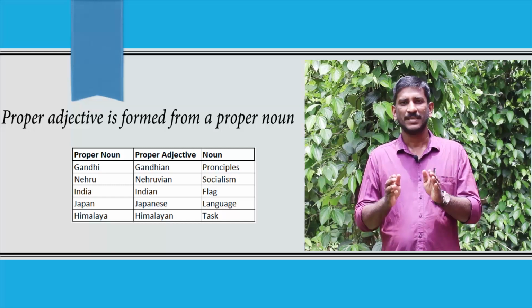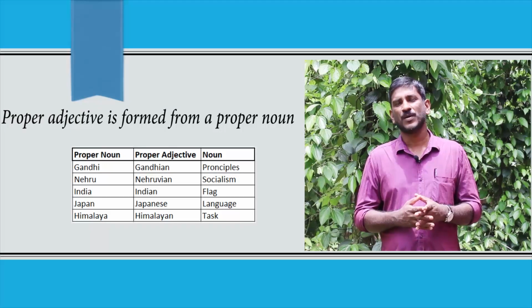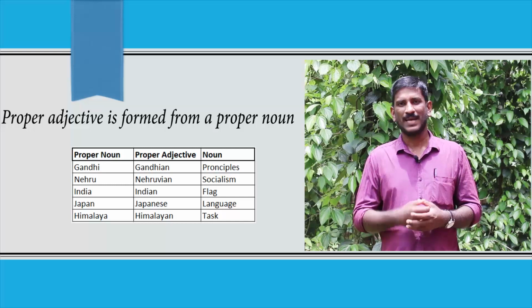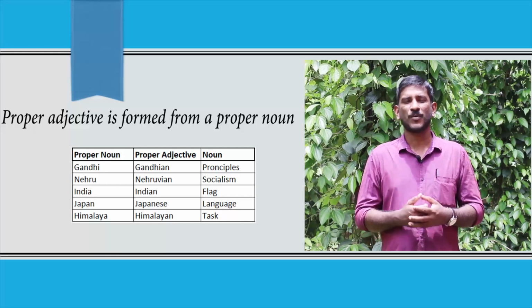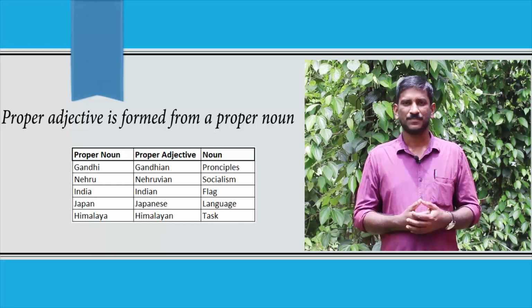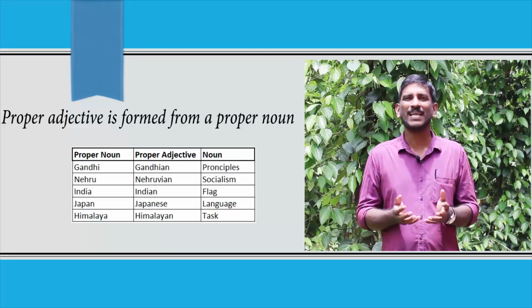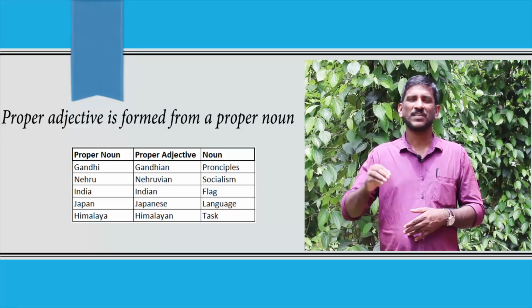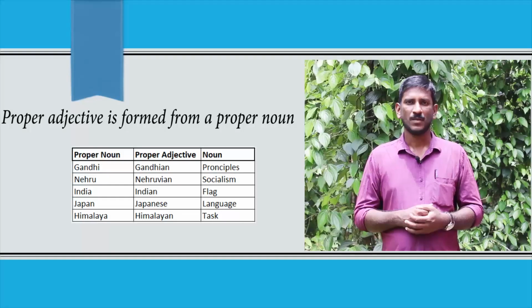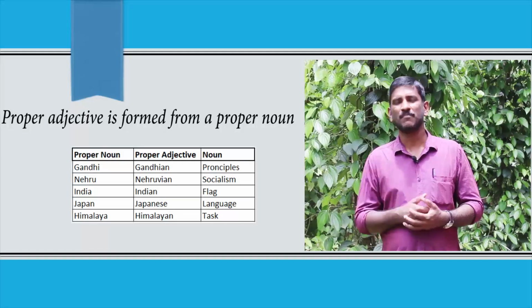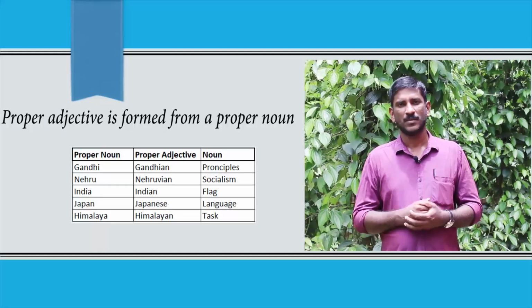of a person, Nehru. The name of a place and the adjectives which are formed from the names of places. Just think about the expression Himalayan task, the expression Himalayan blunder. Blunder is an example of a noun.